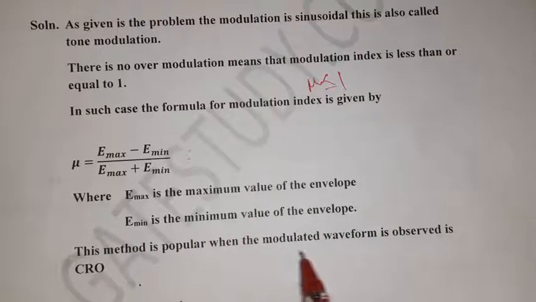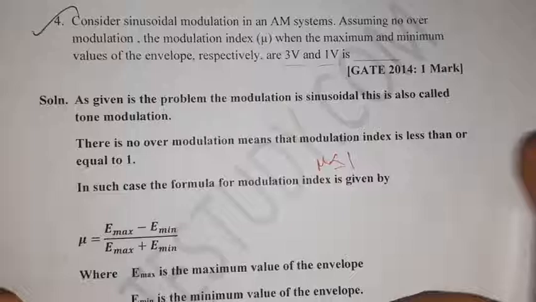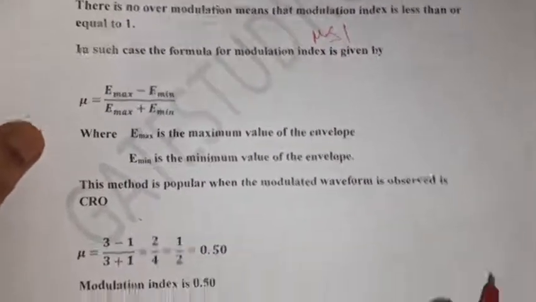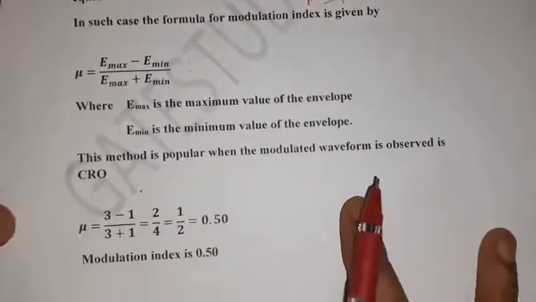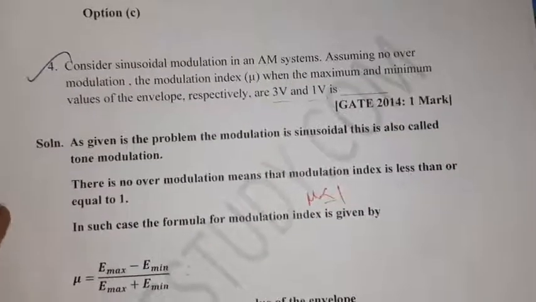This method is popular when the modulated waveform is observed on a CRO. So maximum E max is 3, minimum is 1. So 3 minus 1 divided by 3 plus 1. By simplifying, we will get modulation index mu equal to 0.5. Here no option is given, so 0.5 is the right answer.